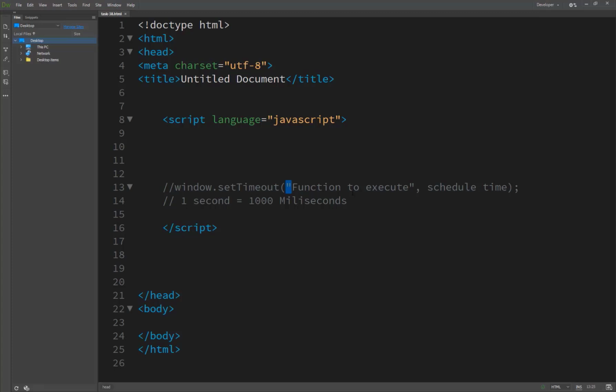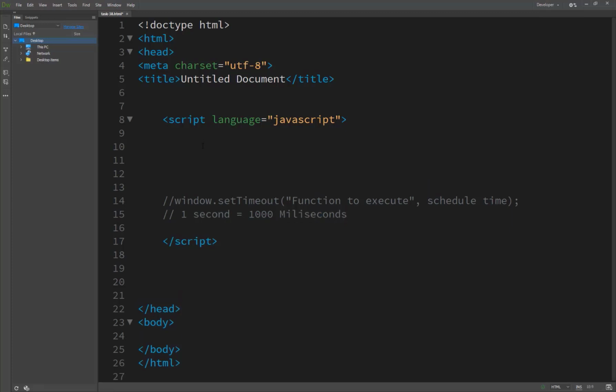The scheduled time specifies the number of milliseconds to wait before executing the function. For instance, if you want to wait 1 second, you can write 1000 milliseconds for the scheduled time. So time must be noted in milliseconds. Here we start. First of all, we write a function, and it's about showing a message.